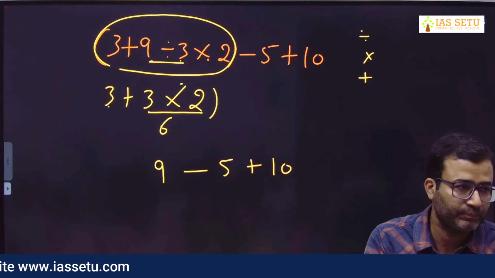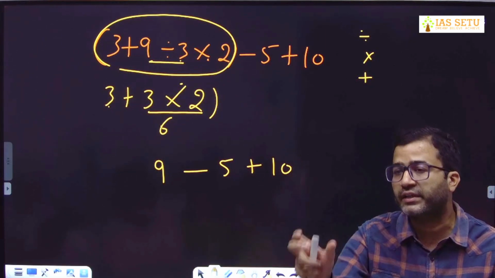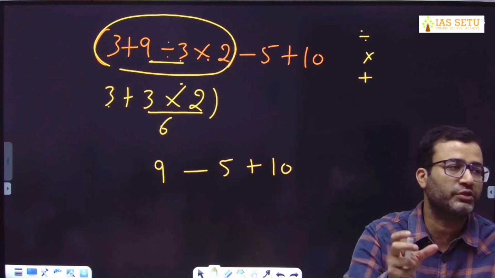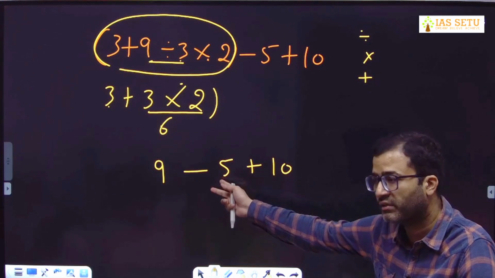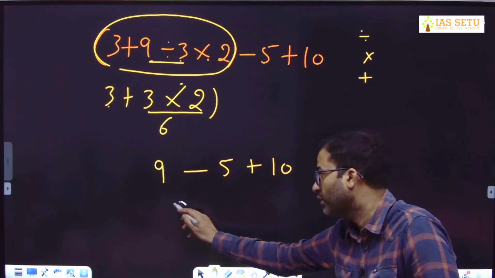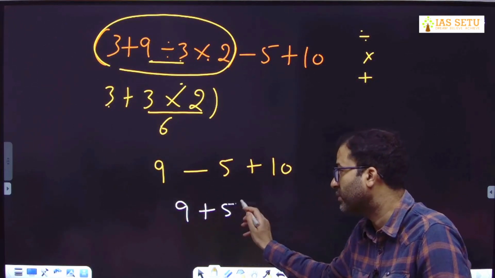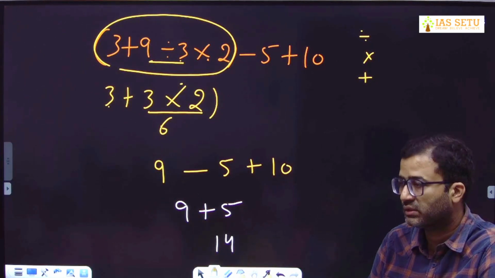It is a fight. So you have to see the net result. You have to see whether the negative integer is a bigger value or the positive integer is a bigger value. So here overall the positive integer is a bigger value as compared to the negative. So net result will be positive 5. So your answer will be 9 plus 5. Then your answer is not minus.